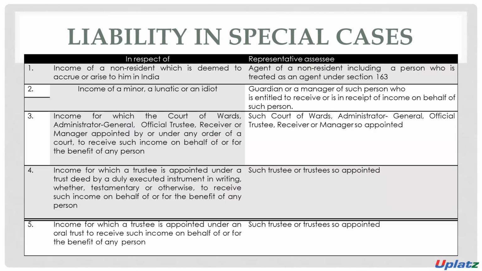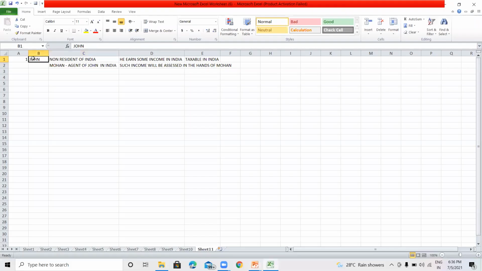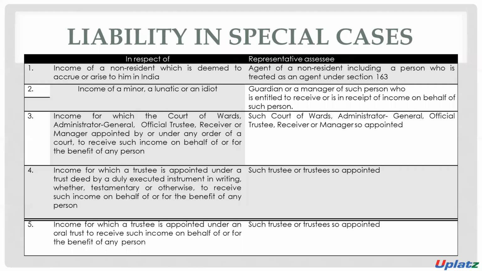Number one, the income of a non-resident which is deemed to accrue or arise in India. For example, if the income of a non-resident person accrues, arises or is earned in India, then such income will be taxable in India. In this situation, the agent of such non-resident person will be considered the representative assessee.